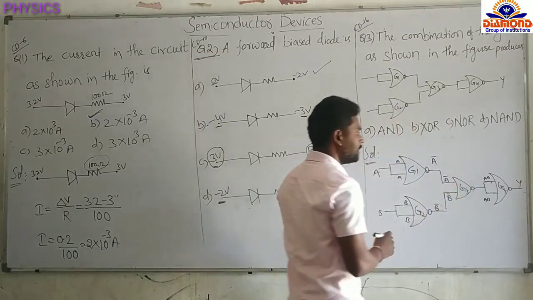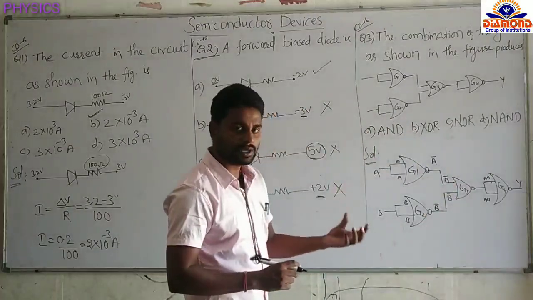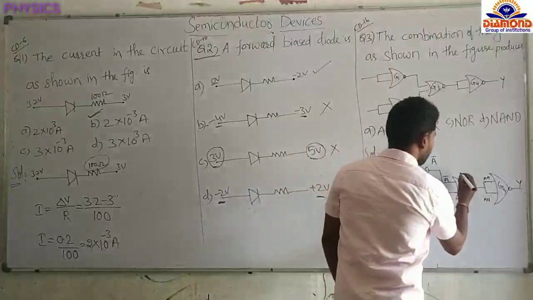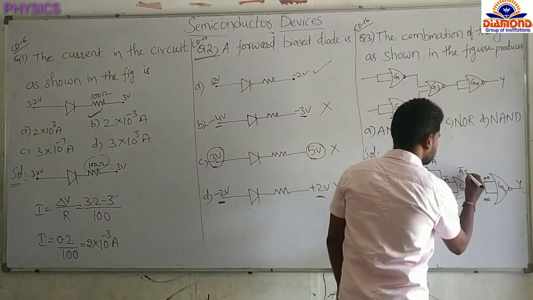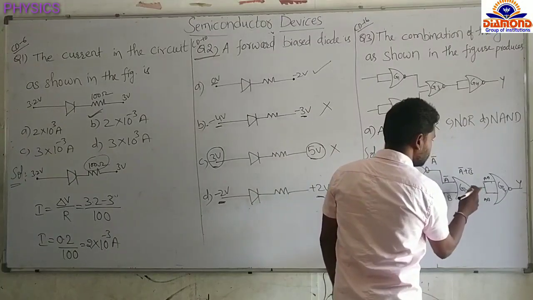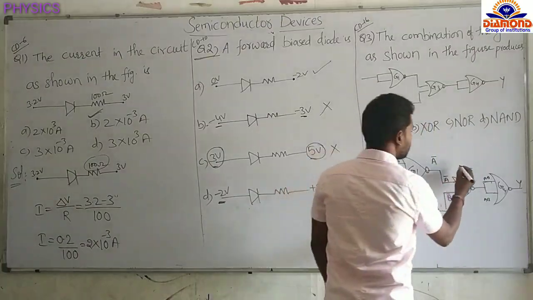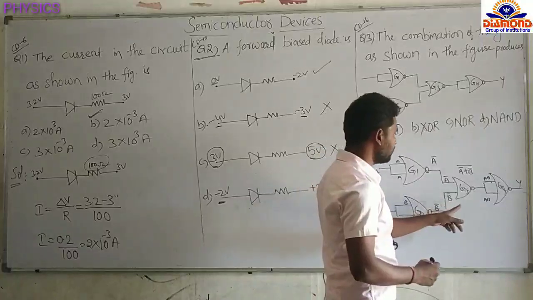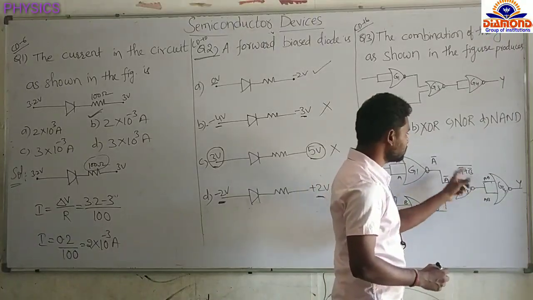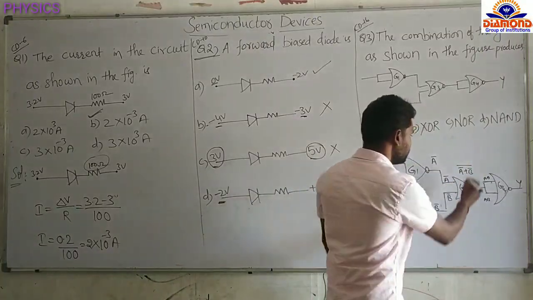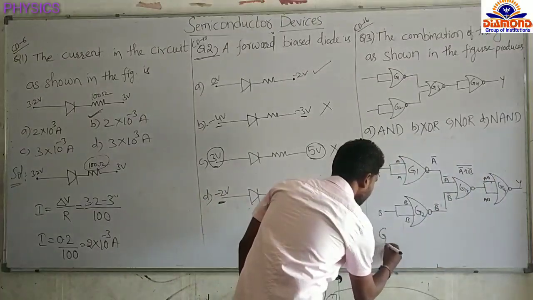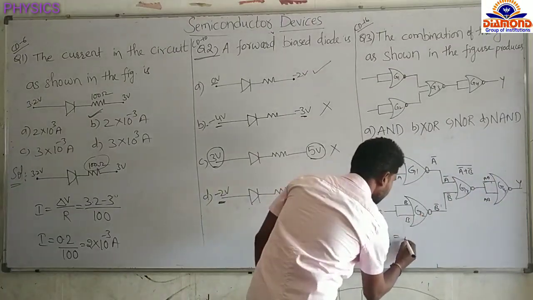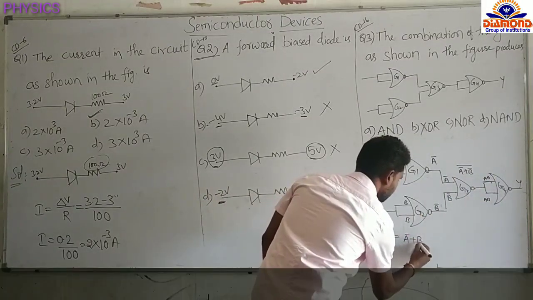This is also a NOR gate only. So first do the OR. OR means A complement plus B complement. Next NOT is there, so all complement. First is the OR function, next NOT function, all complement. So simplify this one. So G3's output equals A complement plus B complement, whole complement.